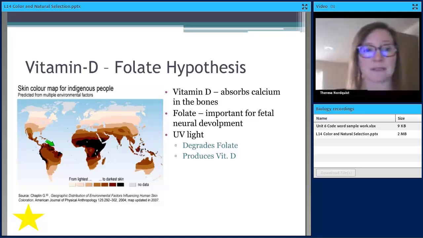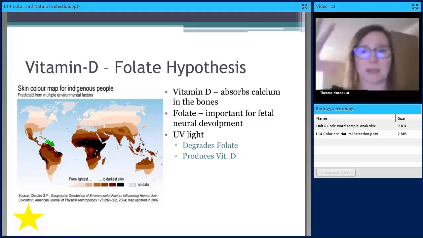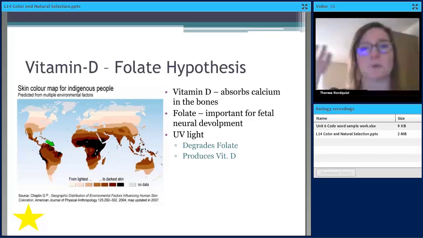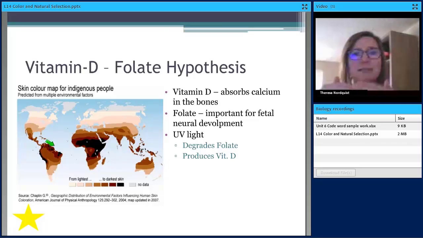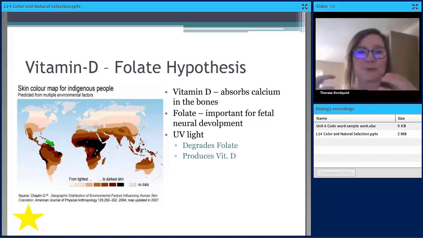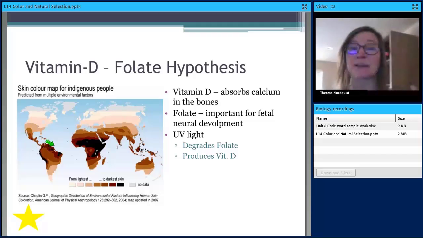Now at the equator, you have a lot of UV light. Okay, as you move away, and that's why, you know, at the equator you have very tropical temperatures. It's warm all the time. And then as you move away from the equator towards the poles, it gets more temperate. So you have more seasons, right?